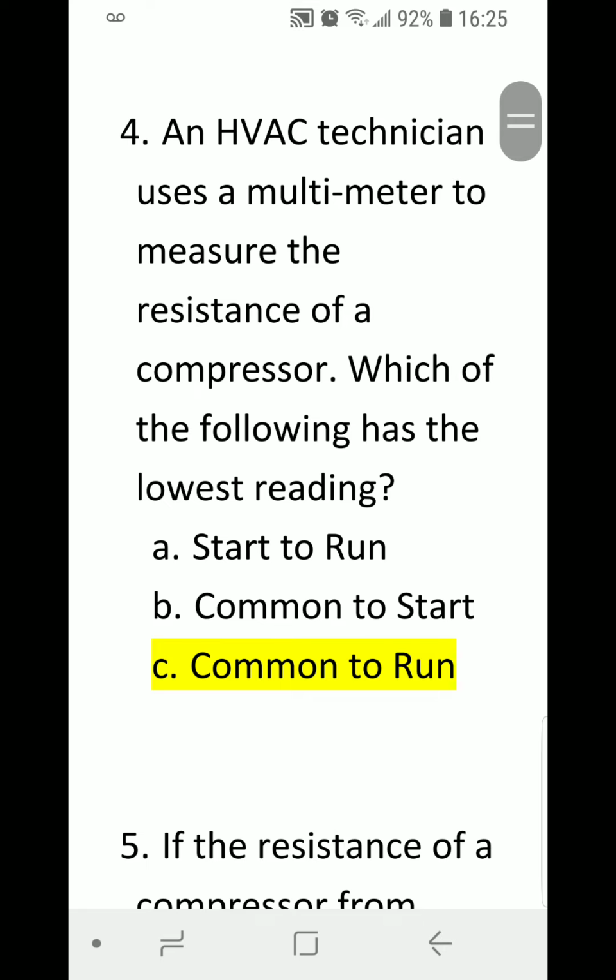Number 4. An HVAC technician uses a multimeter to measure the resistance of a compressor. Which of the following has the lowest reading? A. Start to run. B. Common to start. Or C. Common to run? Correct answer is C. Common to run.